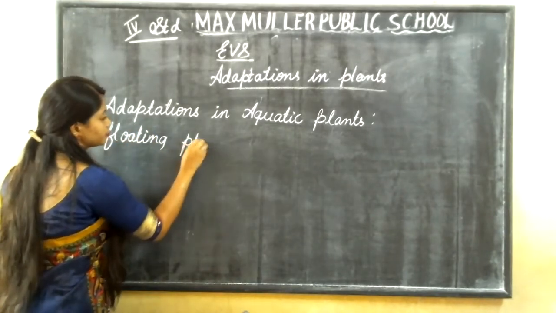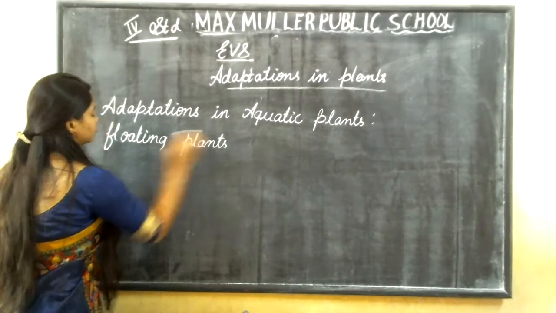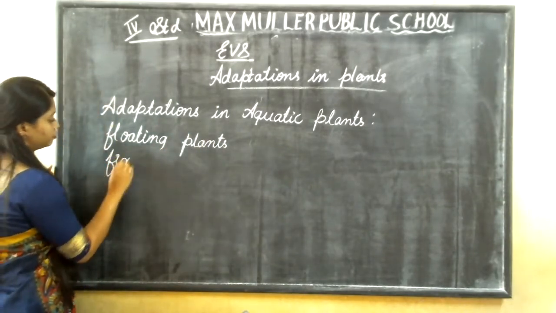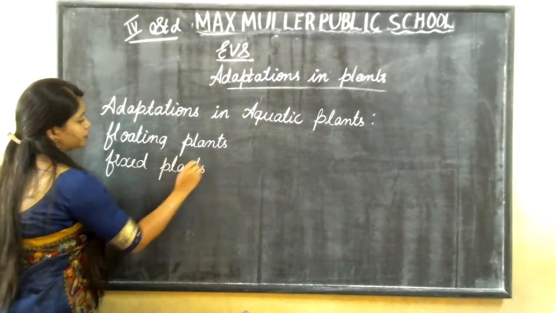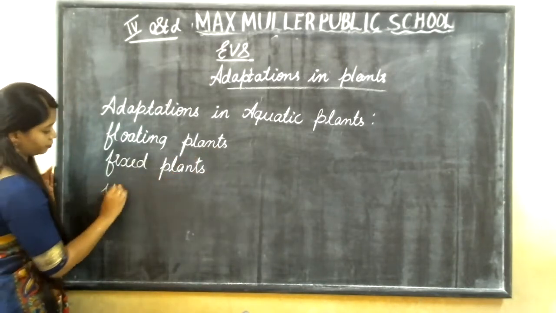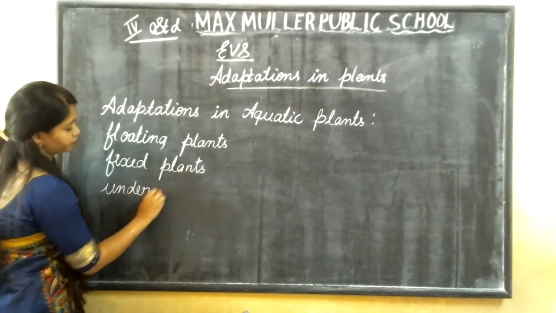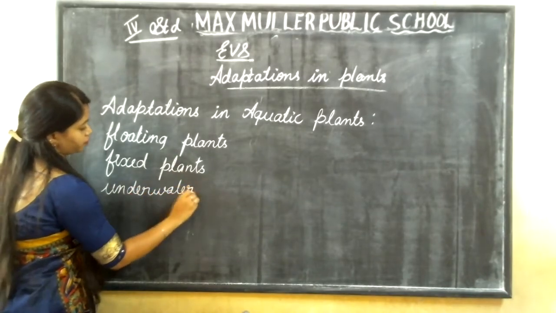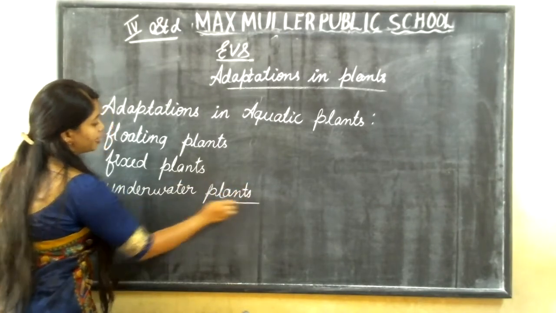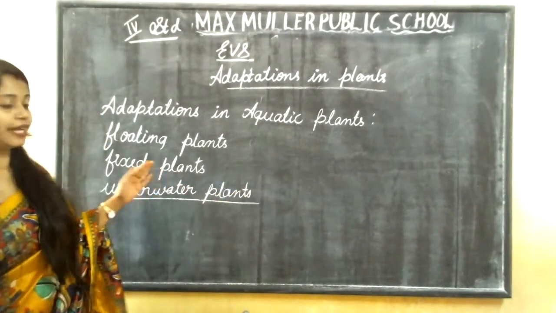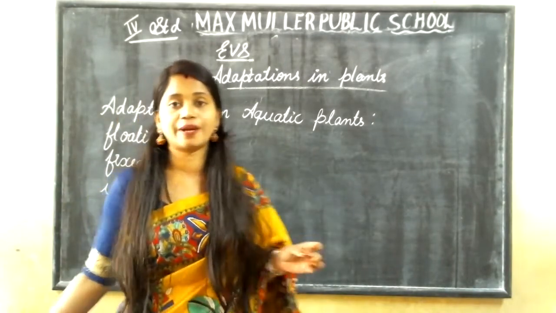Floating plants, fixed plants, and underwater plants. These are the 3 types of plants in aquatic plants.